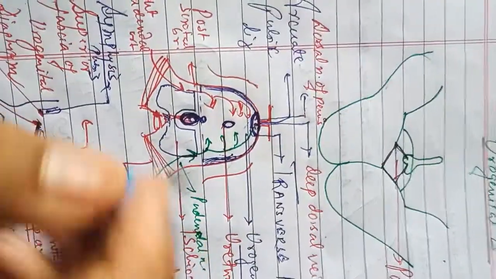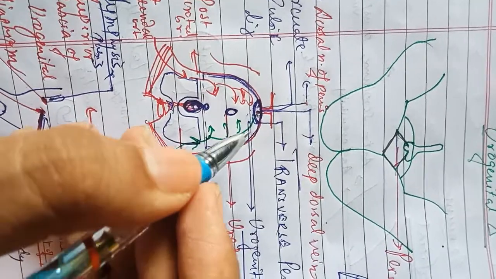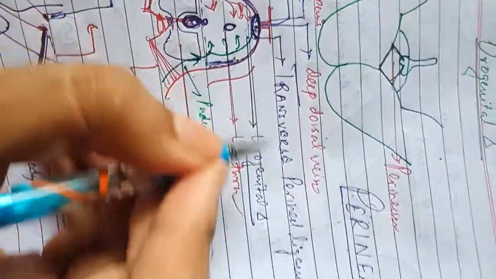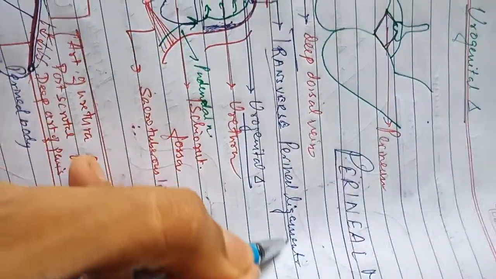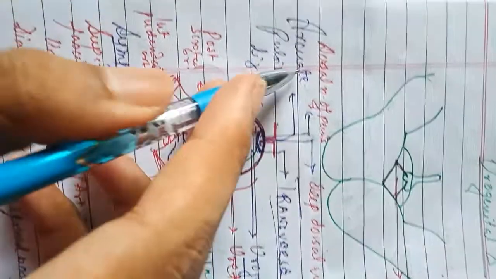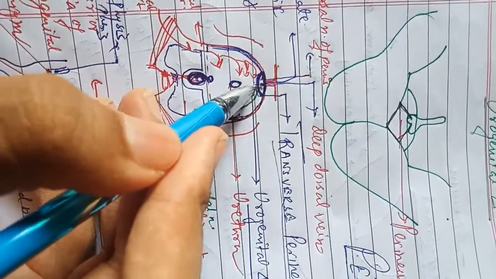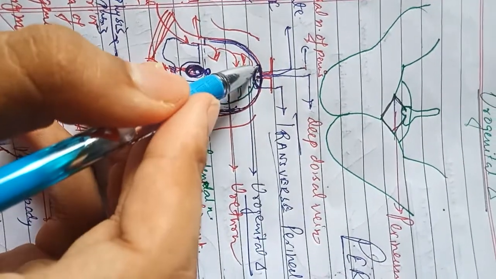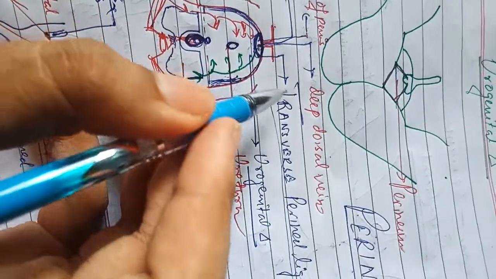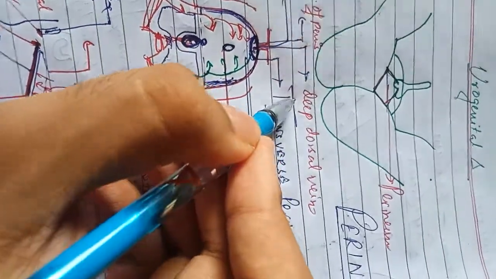Now this perineal membrane is bounded anteriorly. There is a thickening of the perineal membrane, which is the transverse perineal ligament. Above that there is the arcuate pubic ligament. In between the transverse and the arcuate pubic ligament there is a space, and in this space below the pubic tubercle some structures pass. What are those?